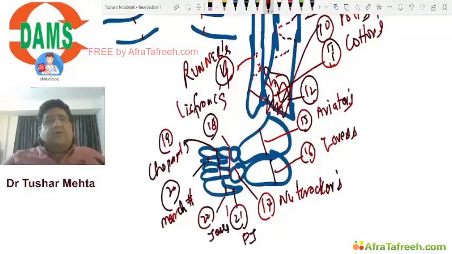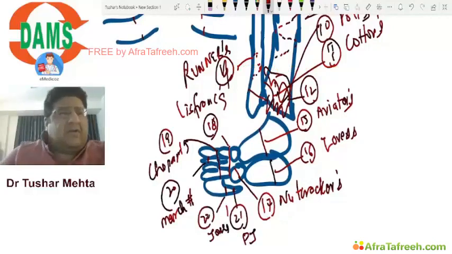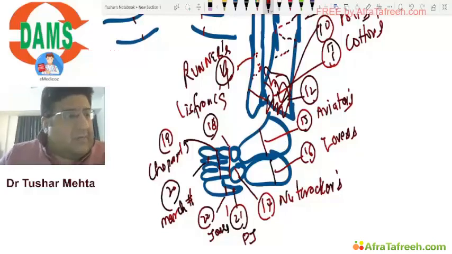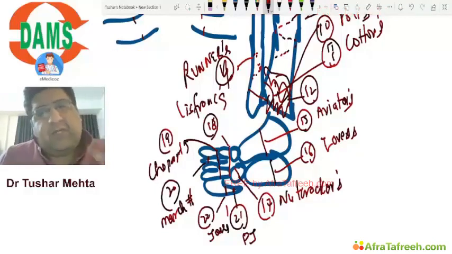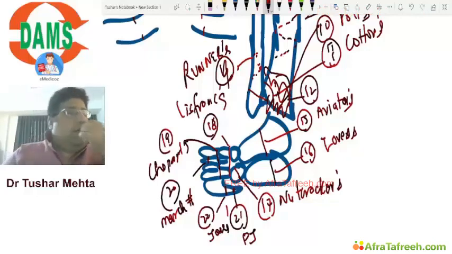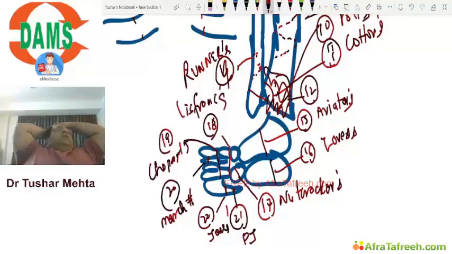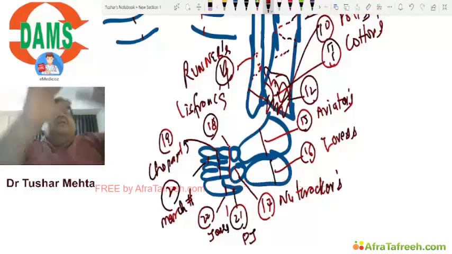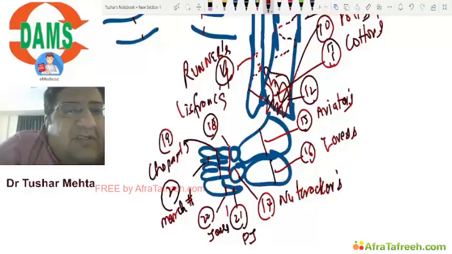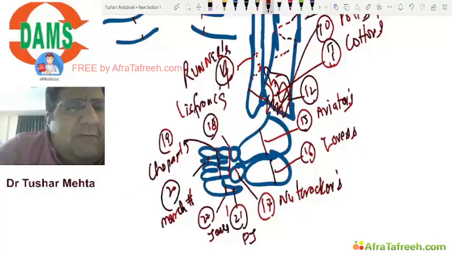So the purpose of just scribbling something in front of you, I've just scribbled something. I don't even know what I did. But I can tell you one thing, that whatever I've done here is just to give you an idea that you can remember, revise and retain these fractures only once you make these line diagrams. I call them mind maps, because when I make them, I make a map in my mind, and that helps me to develop a reflex to solve an MCQ. Done everyone? Yes or no?